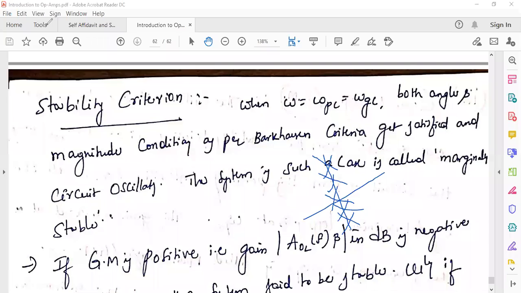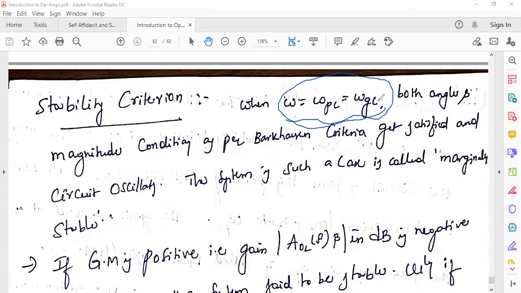If the roots are lying on the imaginary axis, we say the system is marginally stable. So that is what he explained here. When the frequency satisfies both the phase and gain conditions, the system starts oscillations. Such a system is called marginally stable. That means the system begins to oscillate, right? So when is the system called stable, and when is it called unstable?